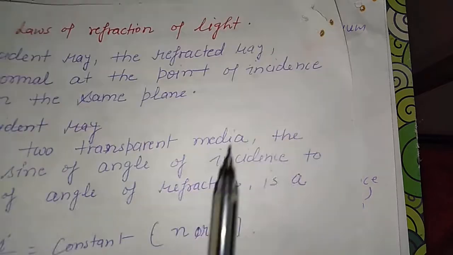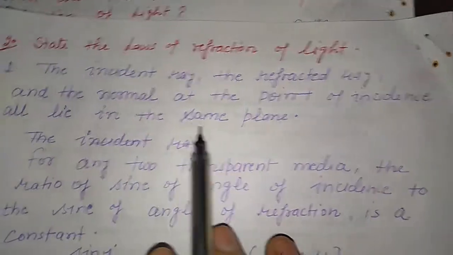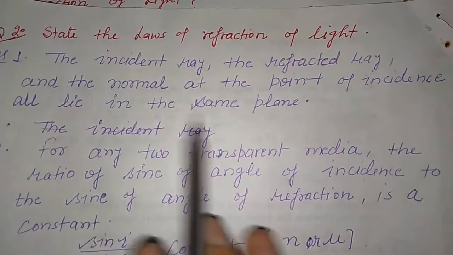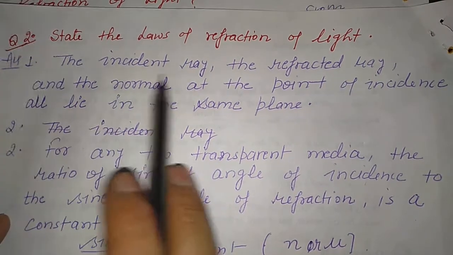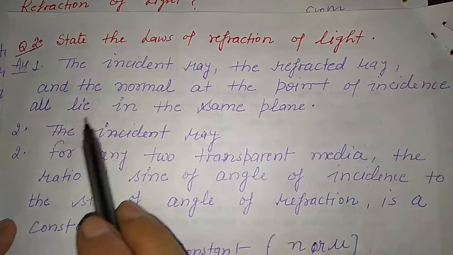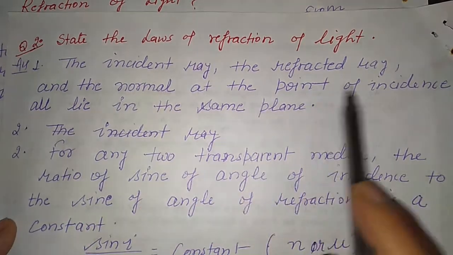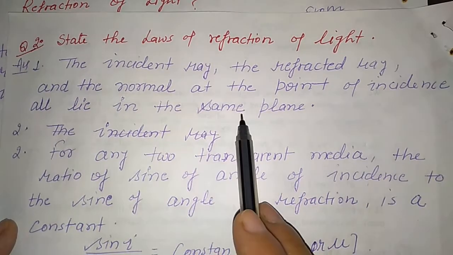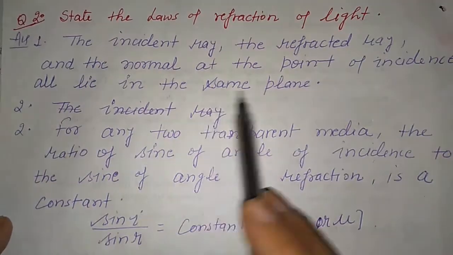For this we have two laws. Just like reflection, we have the laws of refraction also. The first law: the incident ray, the refracted ray and the normal at the point of incidence all lie in the same plane. This is just like the reflection rule.